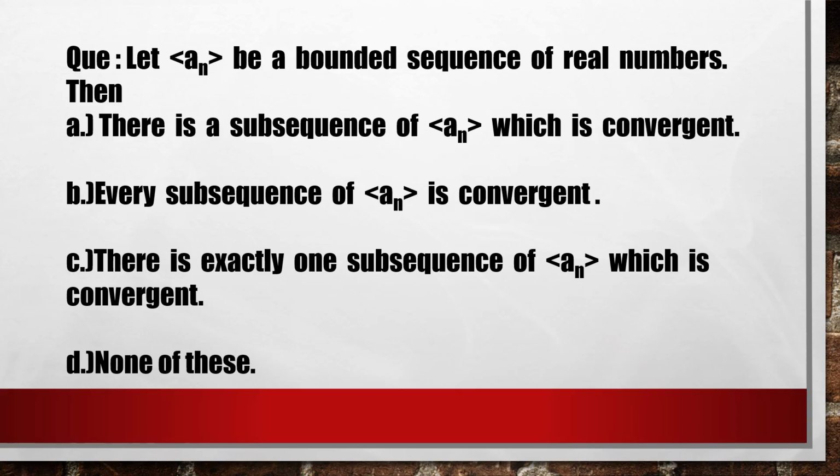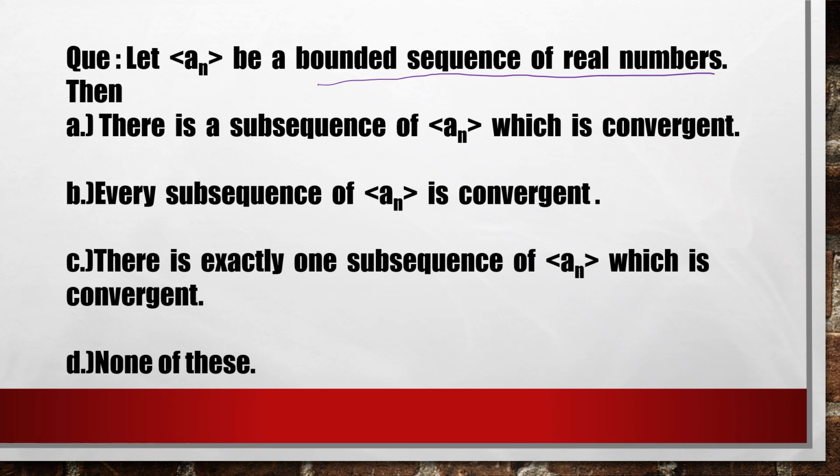Now we discuss another question. Let sequence of xn be a bounded sequence of real numbers. Then we are given with four options. We have to tell which statement is correct. Option A says that there is a subsequence of sequence of xn which is convergent.